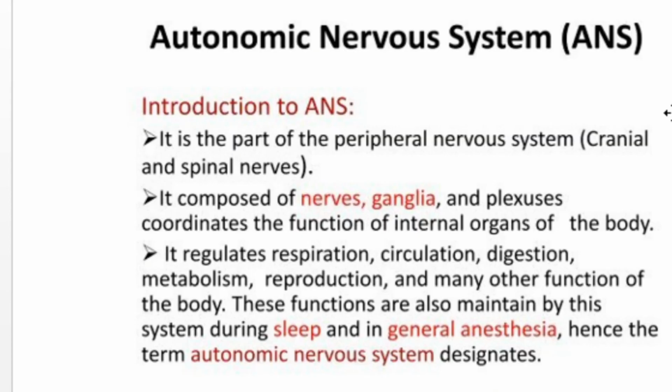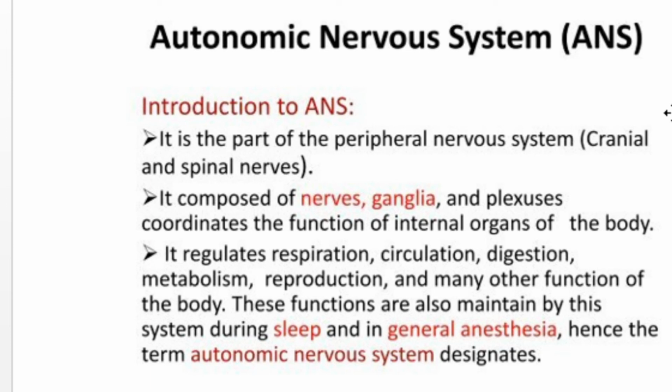Next is the autonomous nervous system. This autonomous nervous system is the part of the peripheral nervous system. Autonomous nervous system regulates the function of our internal organs such as heart, stomach and intestines. It controls some of the muscles within the body like cardiac muscles, and muscles on the wall of the stomach and intestine, etc.